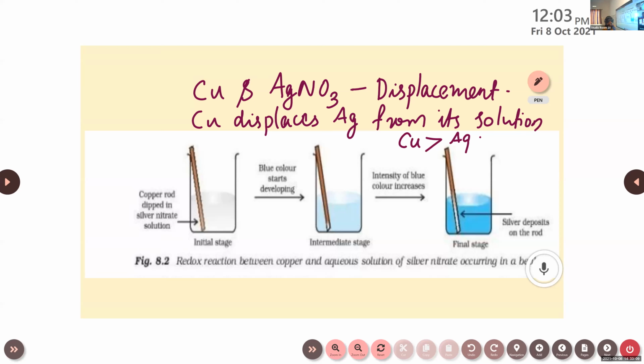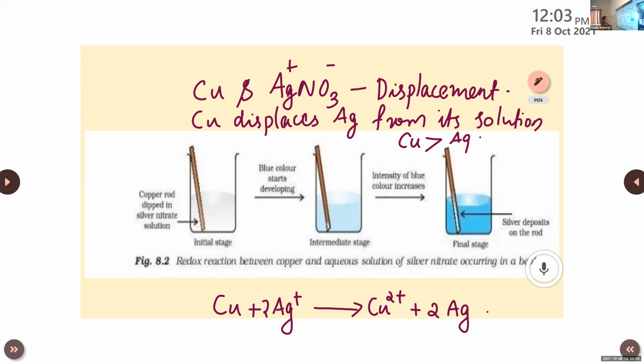So this reaction can also be written in the form of electron transfer, right? Cu plus Ag plus. Here it is AgNO3 solution, so it is Ag plus in the form of ion, right? Ag plus and NO3 minus, isn't it? So it is Cu plus 2Ag plus. It will give Cu2 plus plus 2Ag.